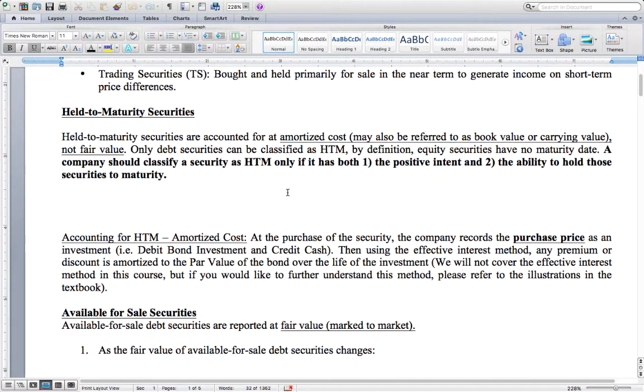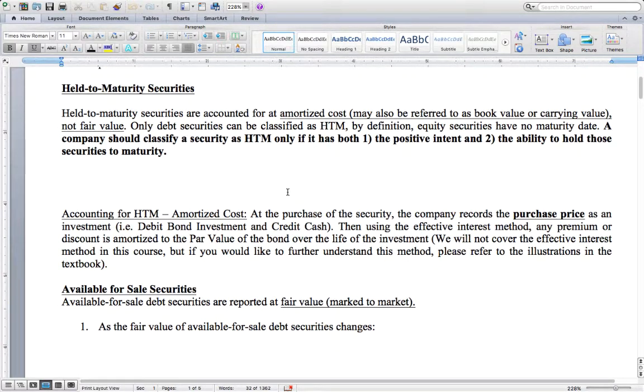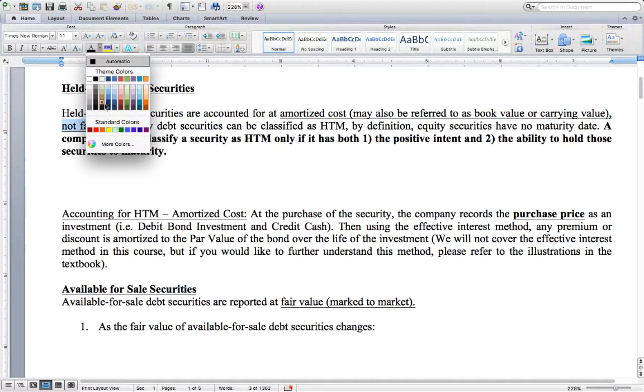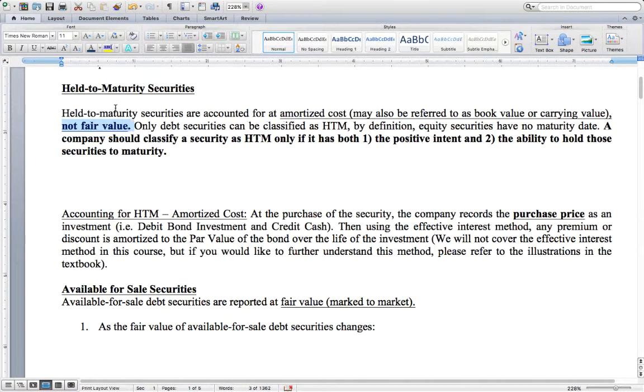Going through first on held to maturity securities. These are accounted for at amortized cost. You may also see this referred to as book value or carrying value. The key thing to note is that they are not accounted for at fair value. So the fair value does not matter with respect to held to maturity securities.